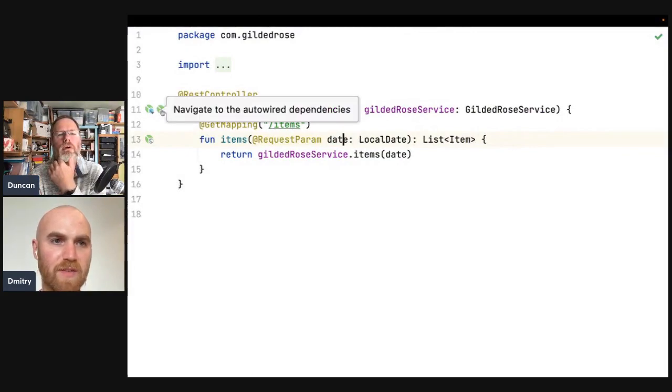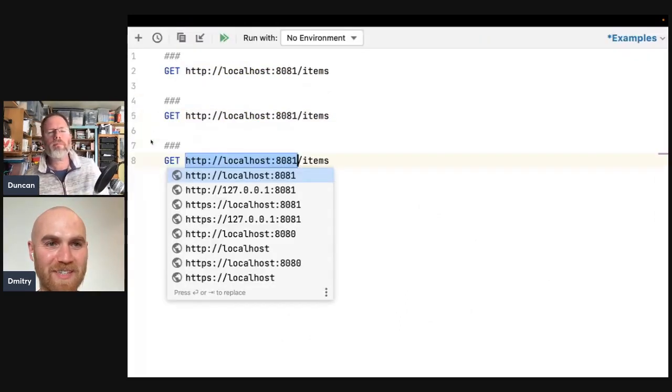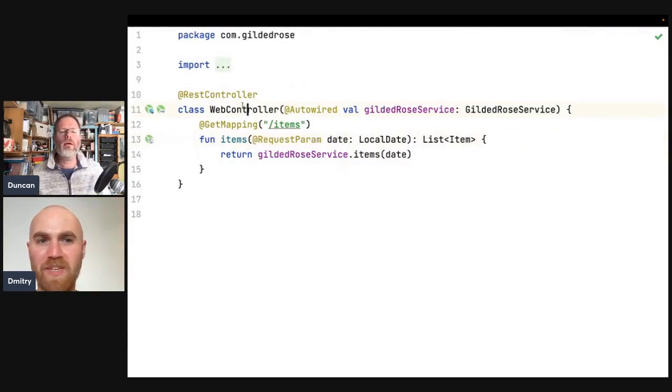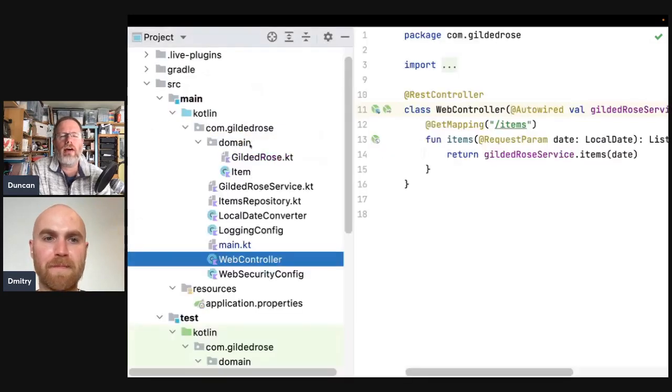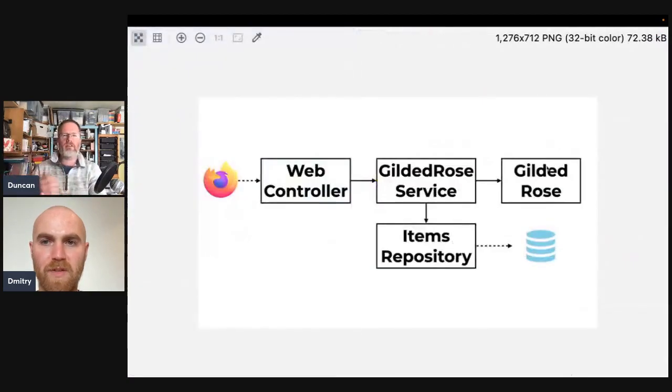Where does it go? Oh, it goes to service. Then auto-wired candidates: there are none. It kind of shows something, but then it doesn't really get us anywhere. There is no way to navigate anywhere. It's getting instantiated, from what I can tell. Well, let's just find a thing and have a look at it and then maybe refactor. My inclination is to start at the inside, the deepest level, because that's going to require the least things, right? Yeah, Gilded Rose, that's a good place.